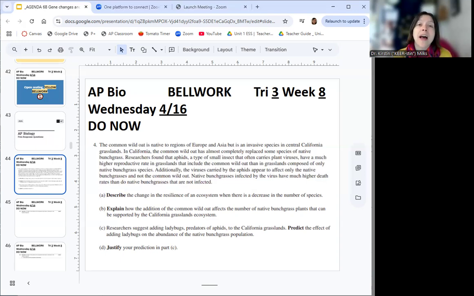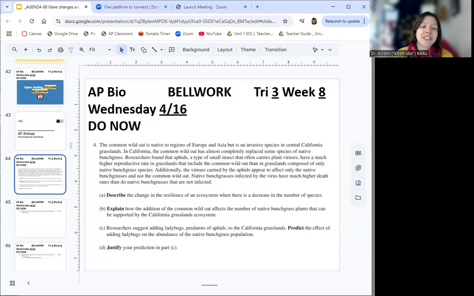So it says A, describe the change in resilience of an ecosystem when there is a decrease in the number of species. I'm going to show you the answers in a minute. So pause and answer A. B, explain how the addition of the common wild oat affects the number of native bunch grass plants that can be supported by the California grasslands ecosystem. Pause the video and answer the question.